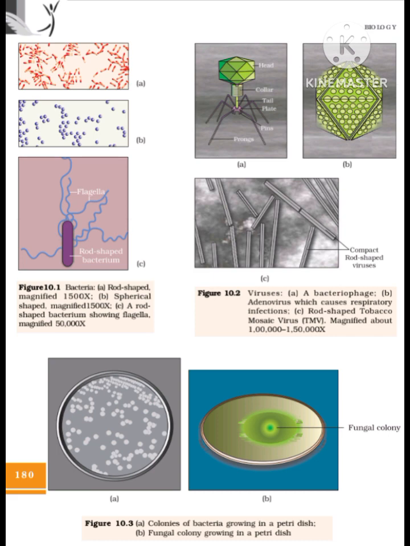Figure 10.2 Viruses: A, a bacteriophage; B, adenovirus which causes respiratory infections; C, rod-shaped tobacco mosaic virus, TMV. Figure 10.3: A, colonies of bacteria growing in a petri dish; B, fungal colony growing in a petri dish. Microbes in Human Welfare.